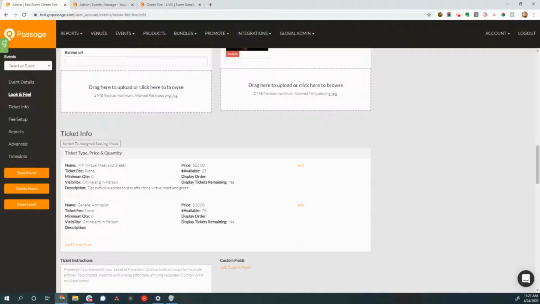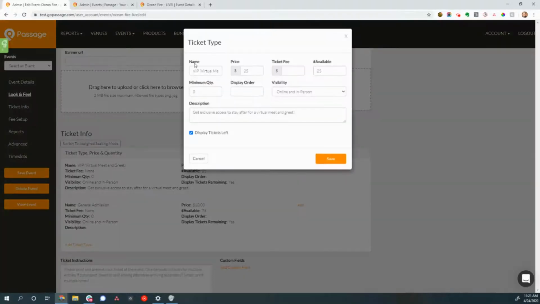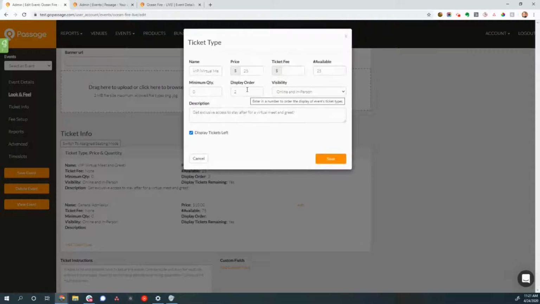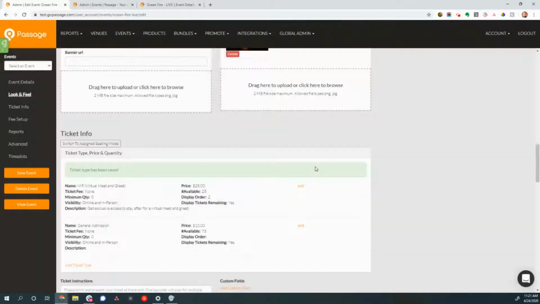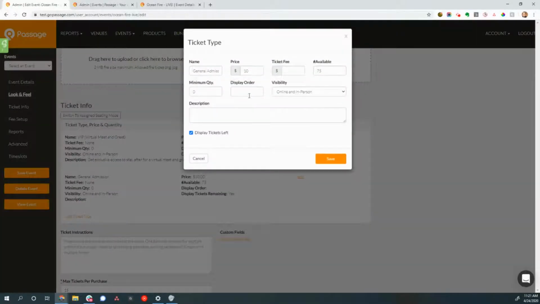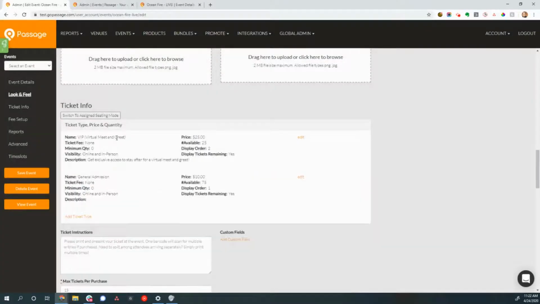Under the ticket types, you're going to set up your ticket types as normal. We'll just name one. It can be VIP, it can be general admission, whatever you want to name it. But we're just going to name it up here. You can change the display order, so I can make this one number 2 or whatever we want to do. Price and number available. And you can put in a little description too if you like. Whoops, I don't think I saved that. Did I? Yep, I did save it. Good. All right, so once I get both of those in there, and again, I'm going to throw in the display to make those go in the right order here. We've got a general admission and a VIP for this one.